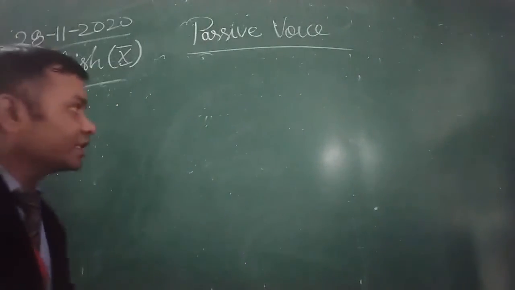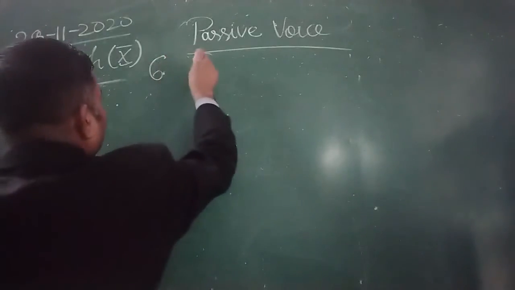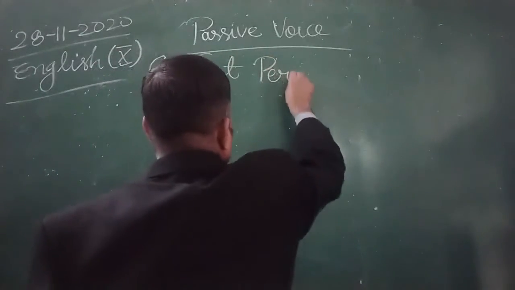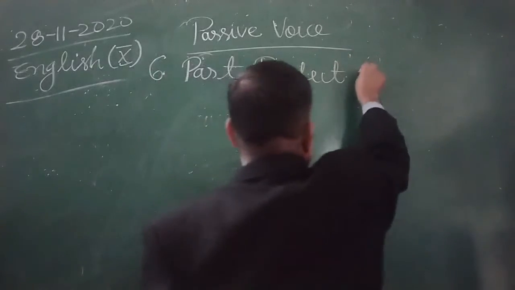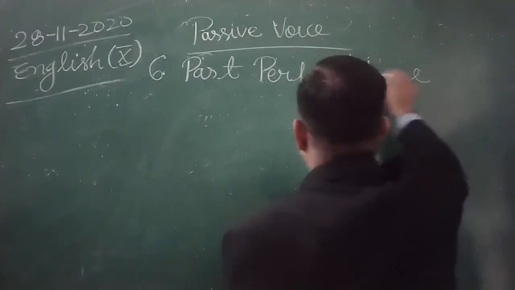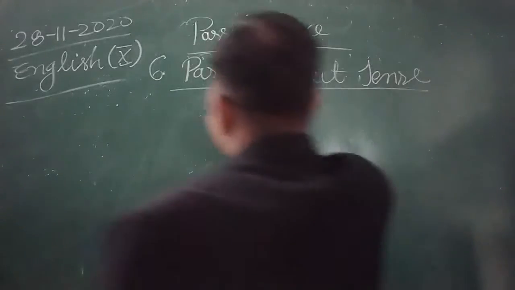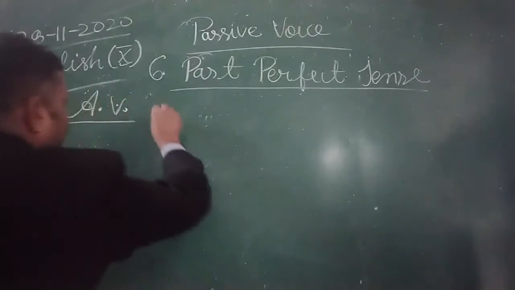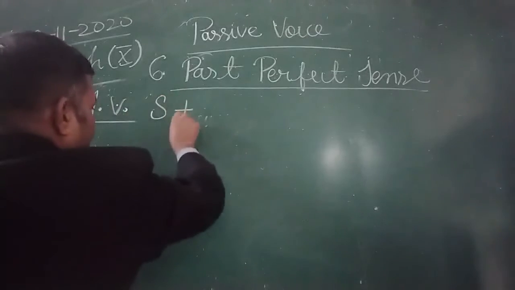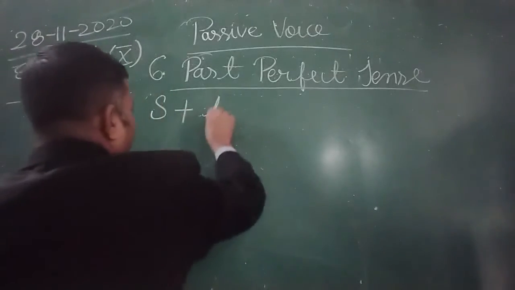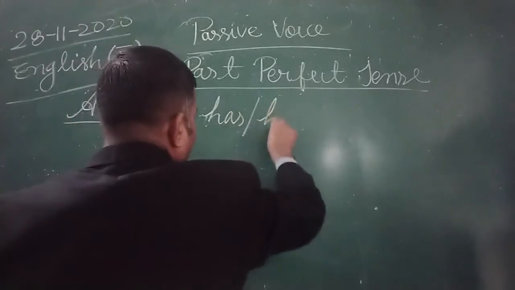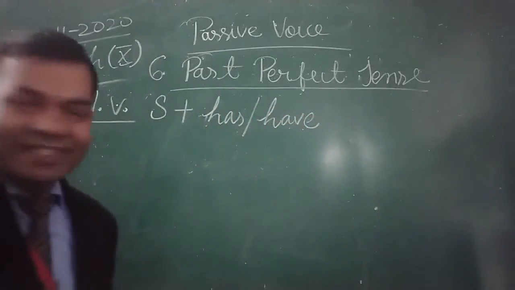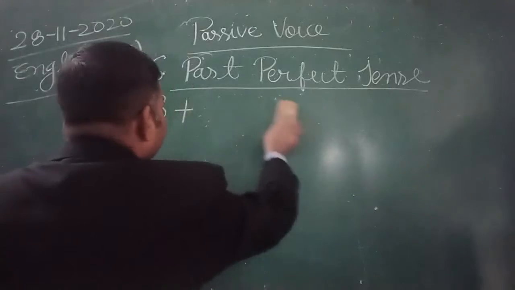Now past perfect tense. Active voice. In active voice, use this structure: subject, has, have, oh sorry, it is past perfect, and had is used, not has, have.